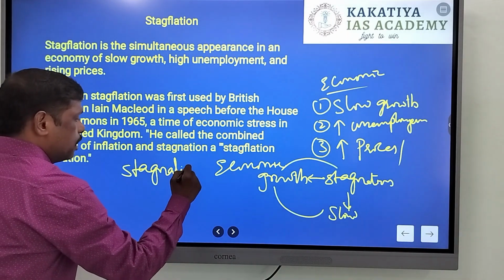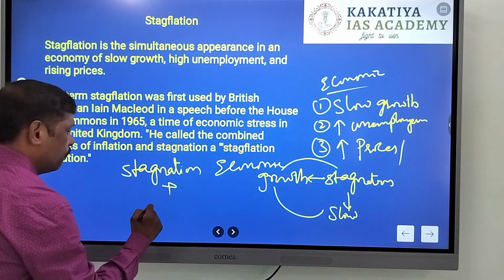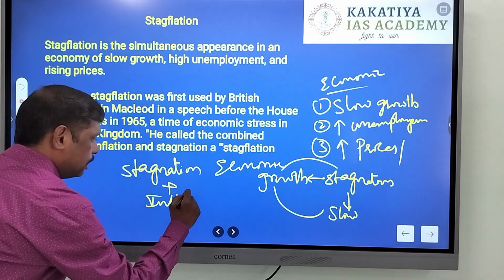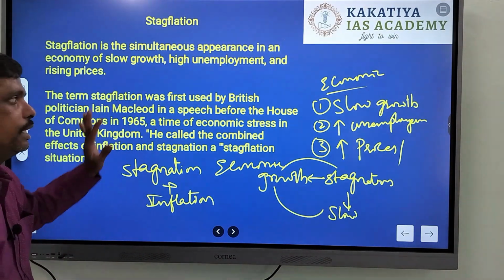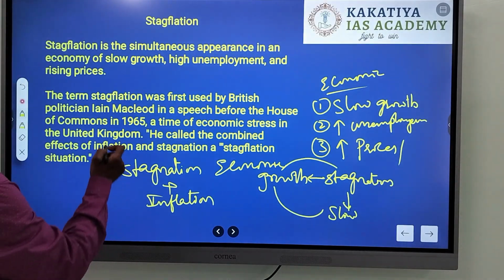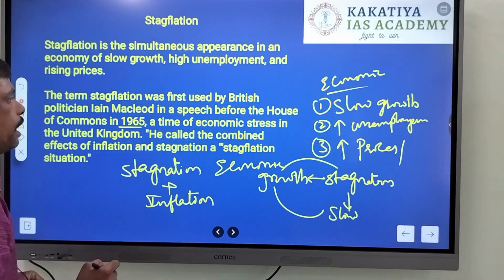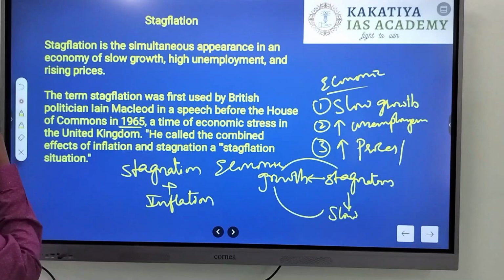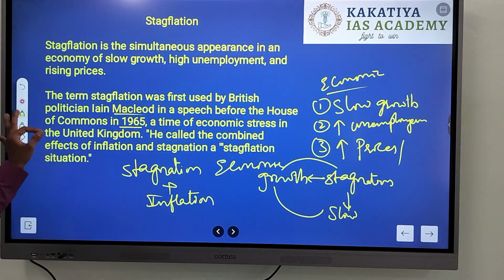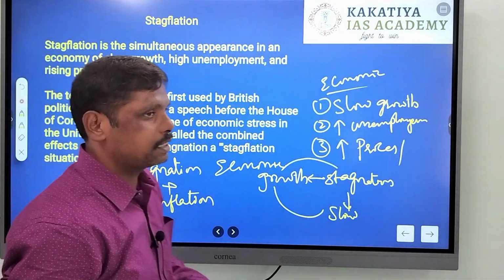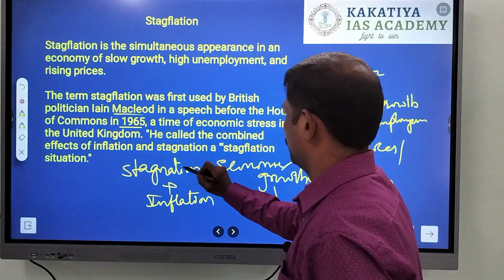Simply it is stagnation in the economy coupled with inflation, that is, coupled with high prices. That is what stagflation is. So this term stagflation was first used in 1965 by Leon Macleod, who for the first time used this word to refer to this situation in Britain, a situation where there is stagnation along with inflation.